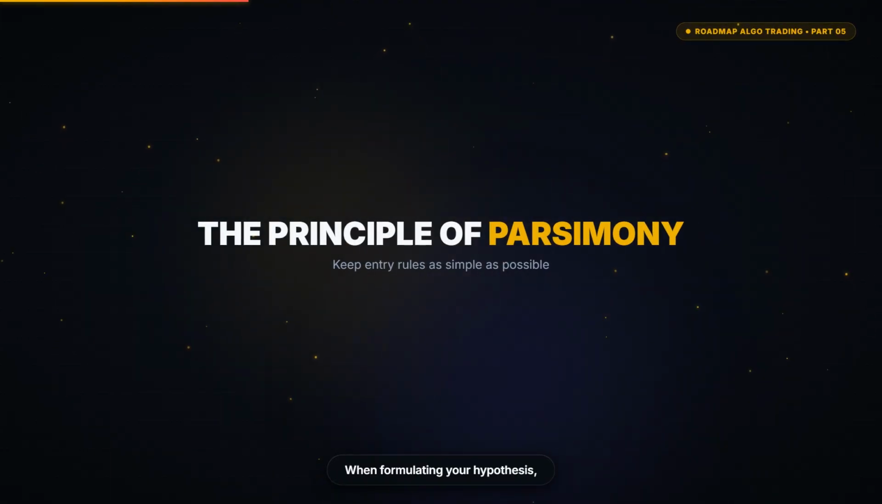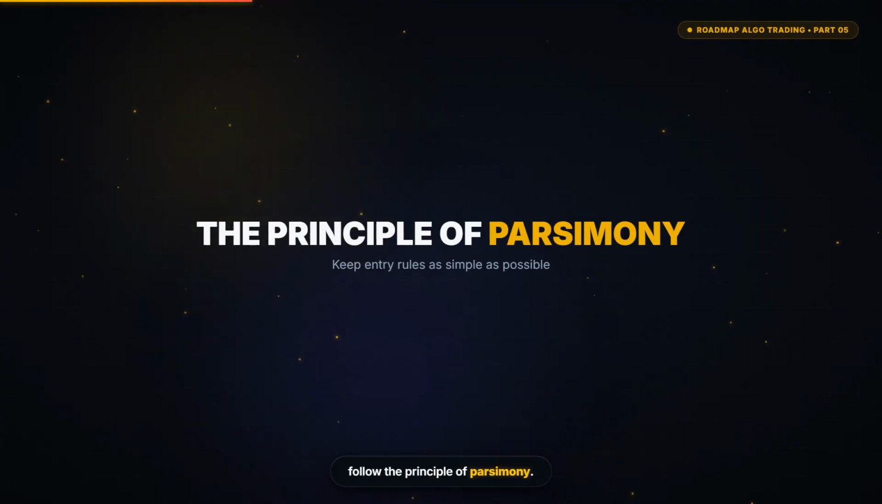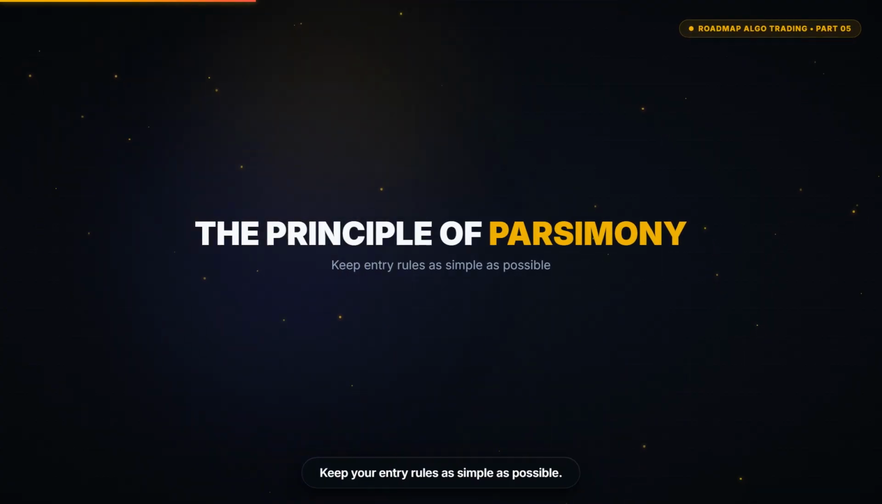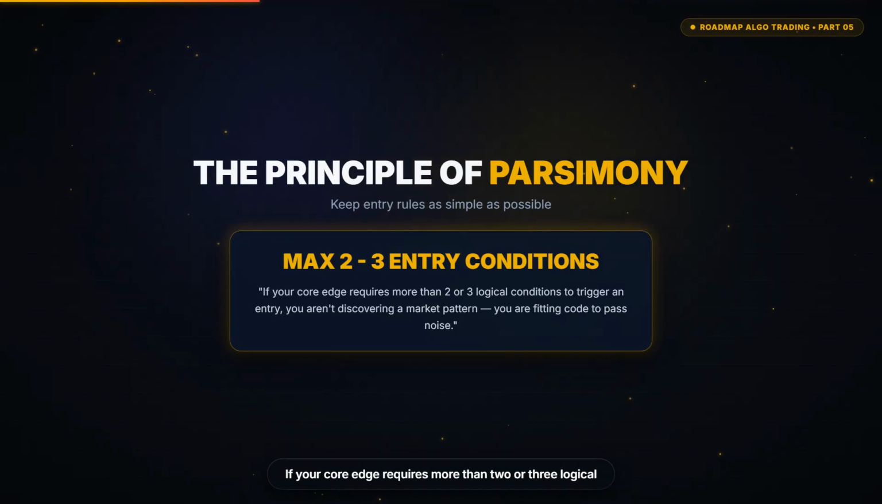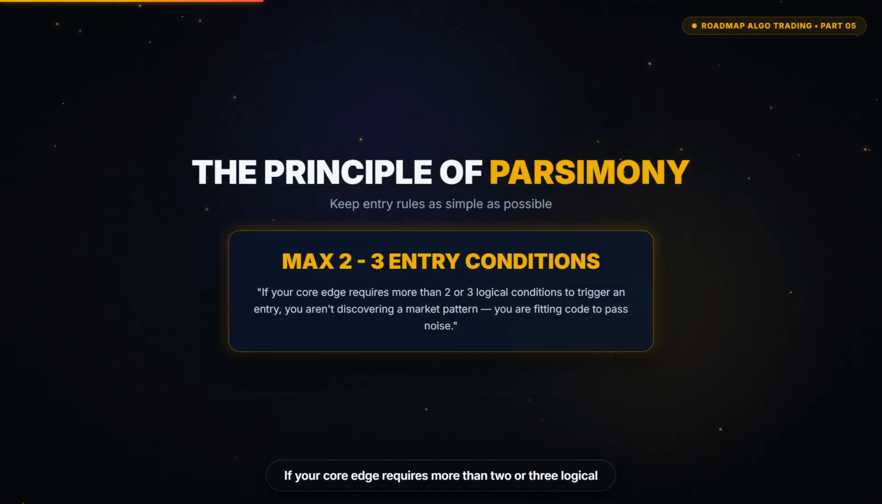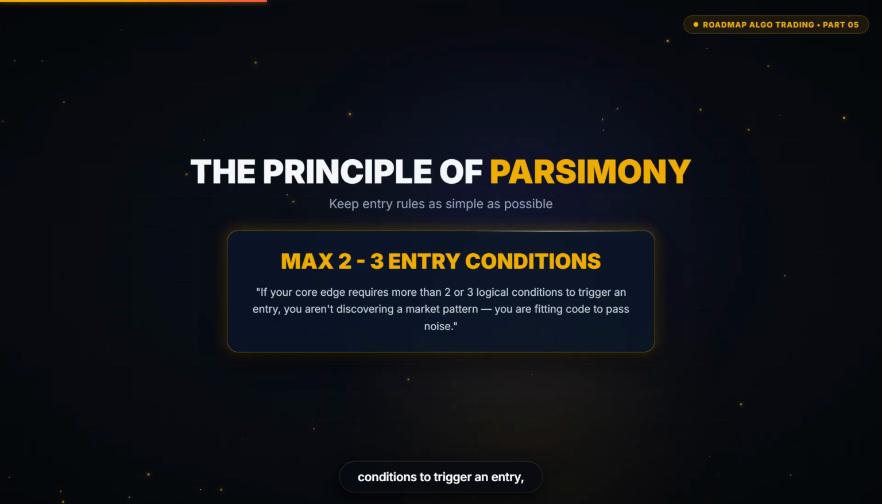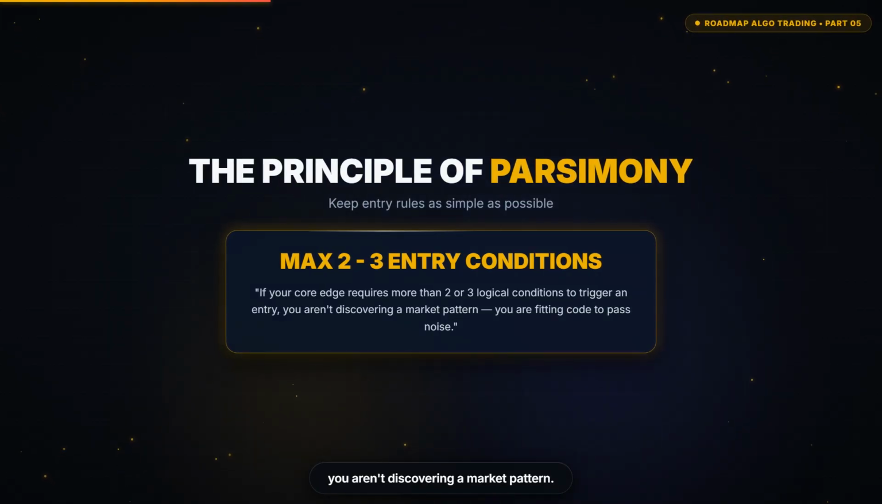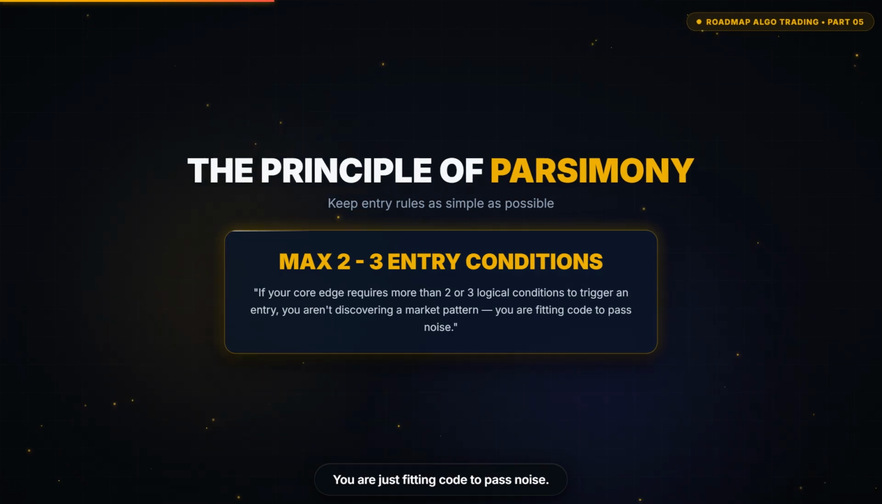When formulating your hypothesis, follow the principle of parsimony. Keep your entry rules as simple as possible. If your core edge requires more than 2 or 3 logical conditions to trigger an entry, you aren't discovering a market pattern. You are just fitting code to past noise.